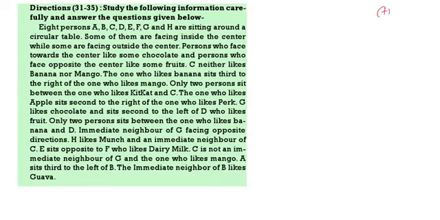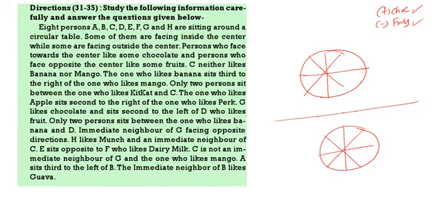Now, C likes neither mango nor banana. The one who likes banana sits third to the right of mango. Only 2 persons are there between Kit Kat and C. The one who likes apple sits second to the right of Perk. G likes chocolate and sits second to the left of D, who likes fruit. Only 2 persons are there between banana and D. Immediate neighbors of G face opposite directions. H likes Munch and is the immediate neighbor of C. E is opposite to F, who likes Dairy Milk. C is not the immediate neighbor of G and the one who likes mango. A is sitting third to the left of B. Immediate neighbors of B like guava.